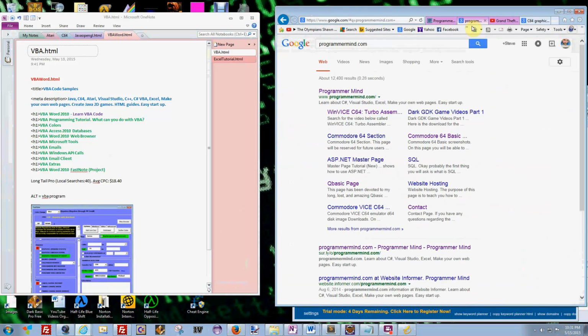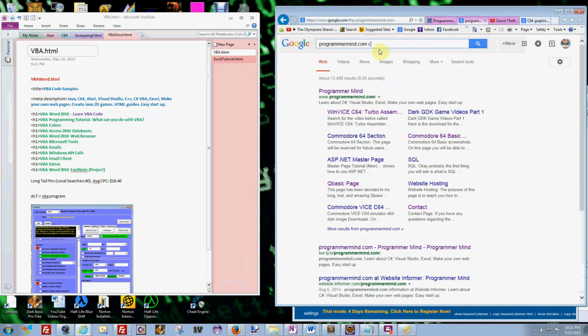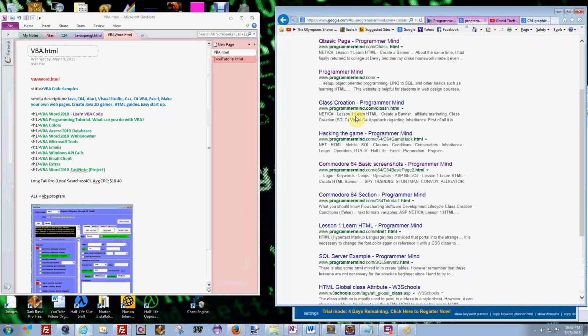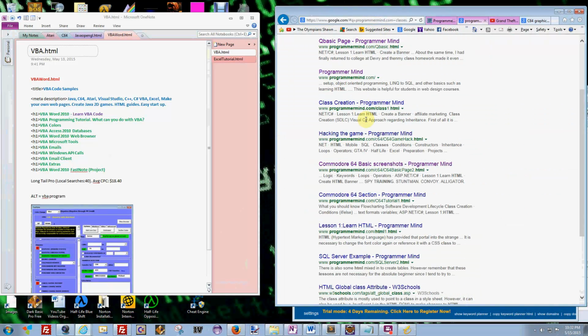So let's go back to the other page and see if I can narrow that down to that page I showed you earlier, which is called class creation. So if I type in classes.html, I can probably go right to this one to give you an idea. It's kind of picking up a few different things. Class creation, this is it right here, class1.html. I think that's it. Now it's classes.html. I have more pages out there than I thought I did.